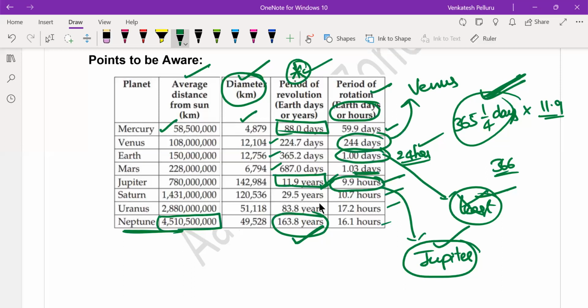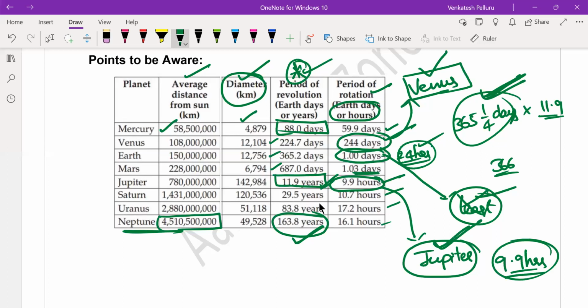So you have to remember all these points. These questions were never asked before, but the future exams may come up with such questions. The planet that takes the maximum amount of time to complete one rotation on its own axis is Venus, that is 244 days. Earth takes only 1 day, that is 24 hours. But the least time for any planet among the solar system planets to complete one rotation around its own axis is for Jupiter, and it takes approximately 10 hours, or exactly 9.9 hours.